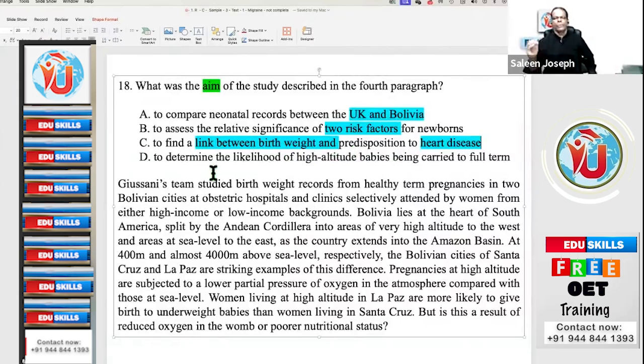So when you read, you have to see whether they are speaking about a link, or are they comparing between UK and Bolivia, or are they speaking about two risk factors. Option D, to determine the likelihood of high altitude babies being carried to full term. High altitude babies. So we are experts in finding the keywords now.